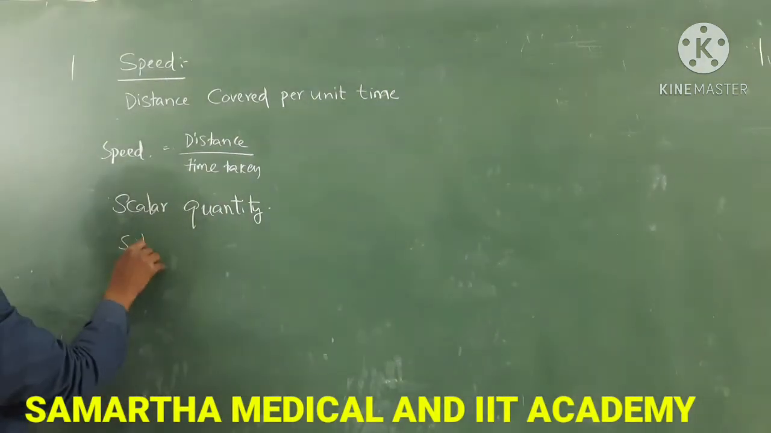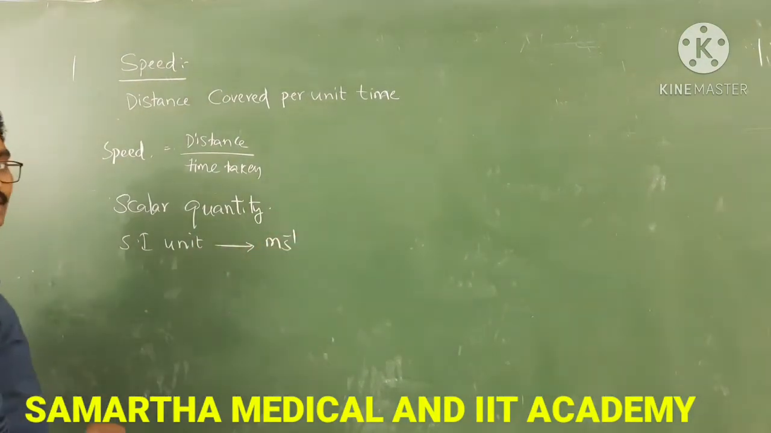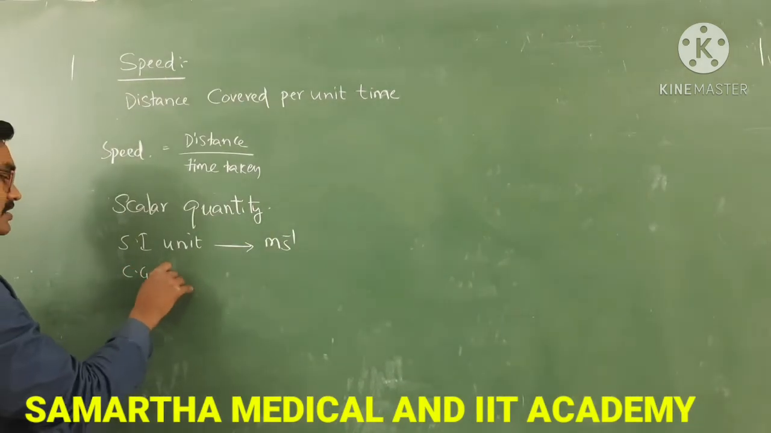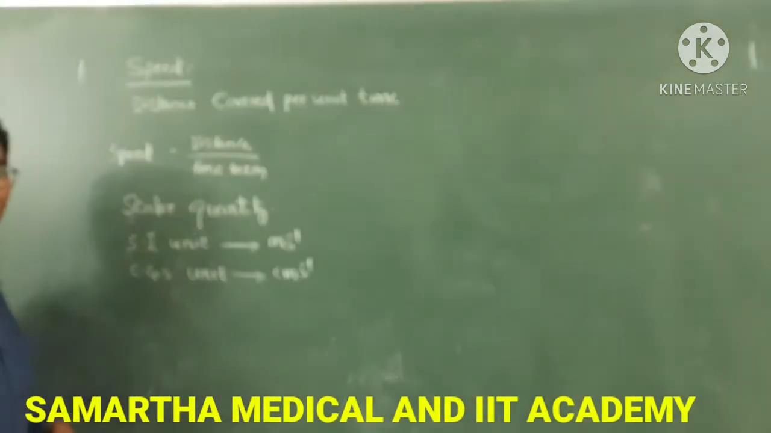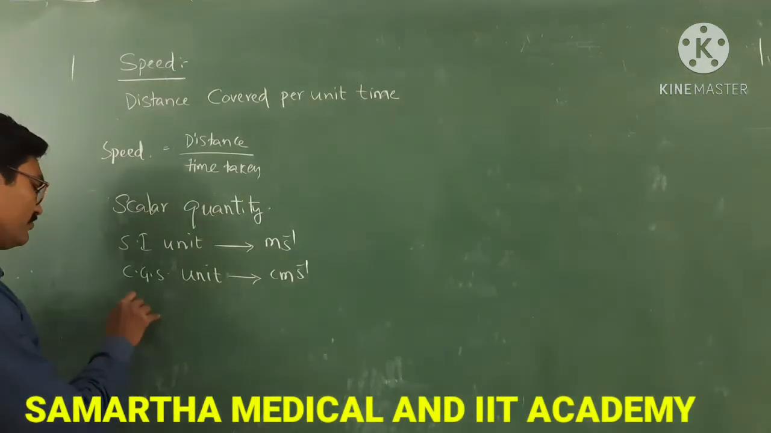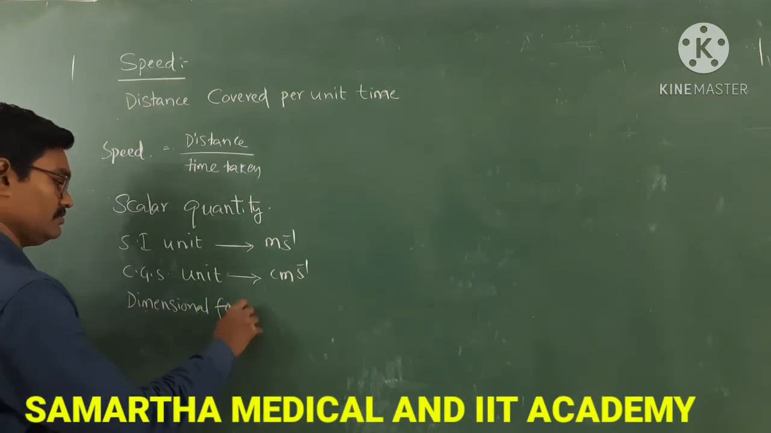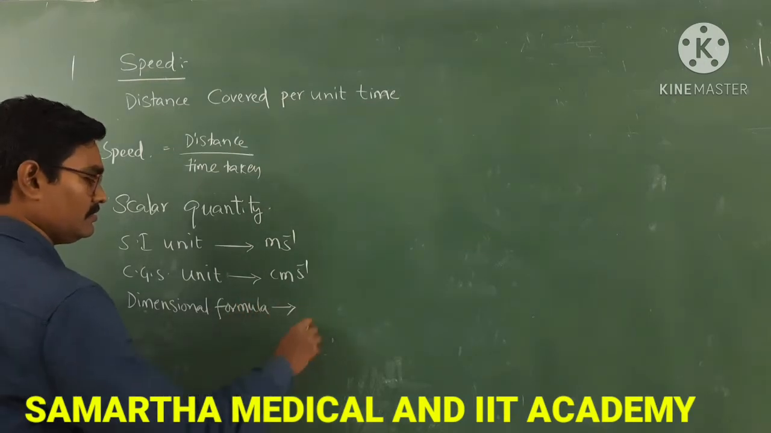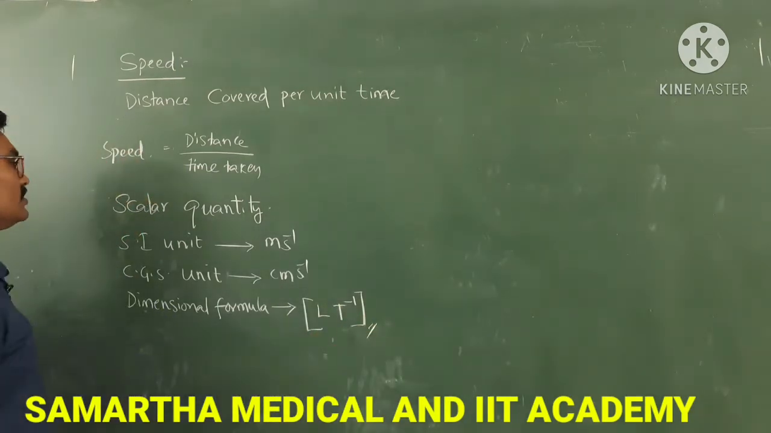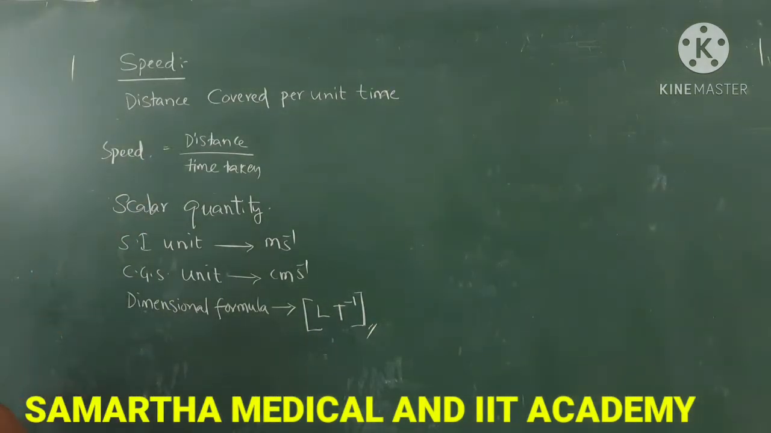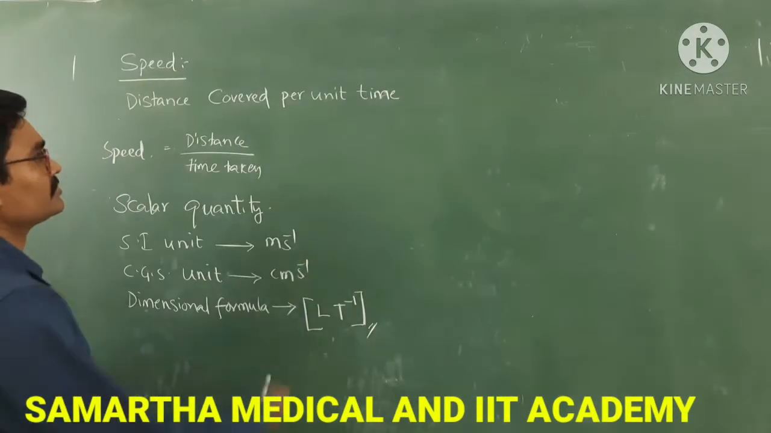Its SI unit is meter per second. Similarly, the CGS unit is centimeter per second. Next, the dimensional formula is L T power minus 1. That is the dimensional formula for speed. Next, we go to types.